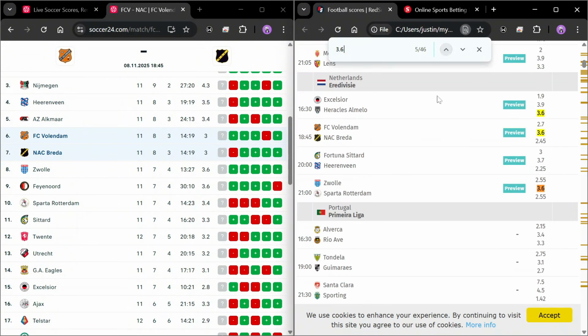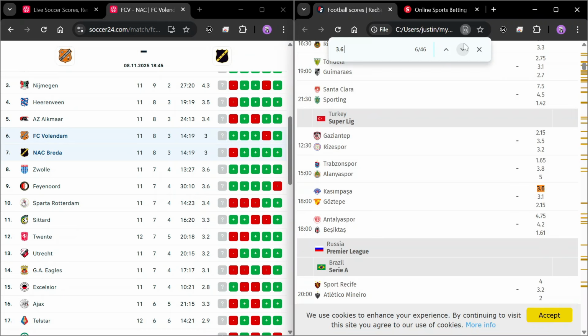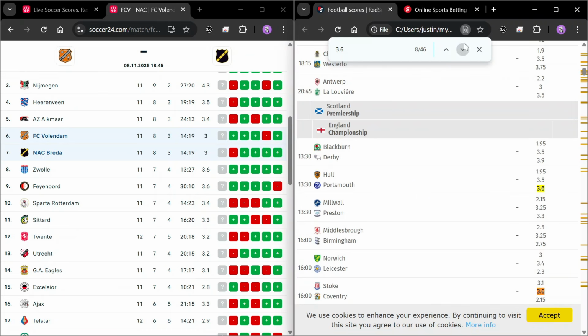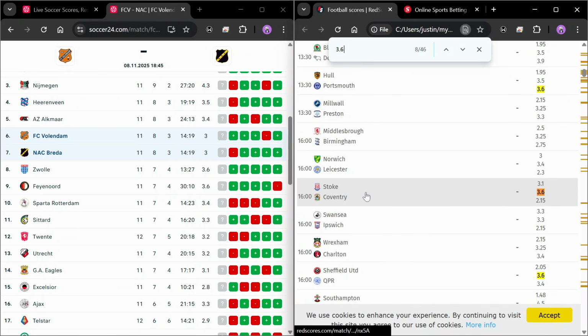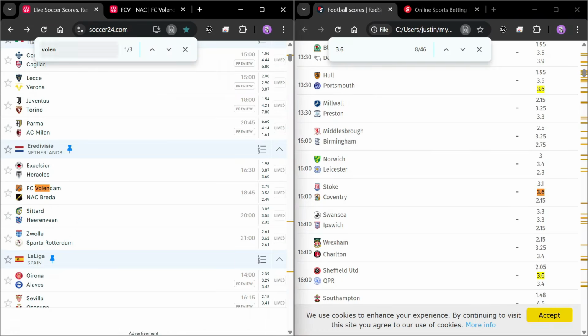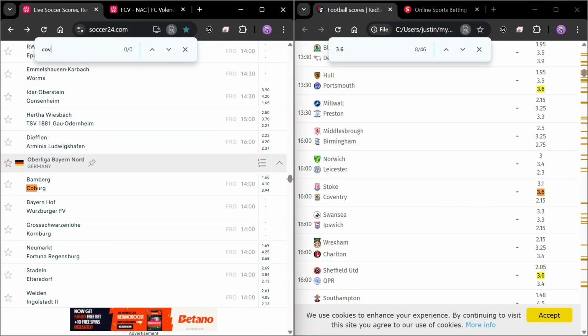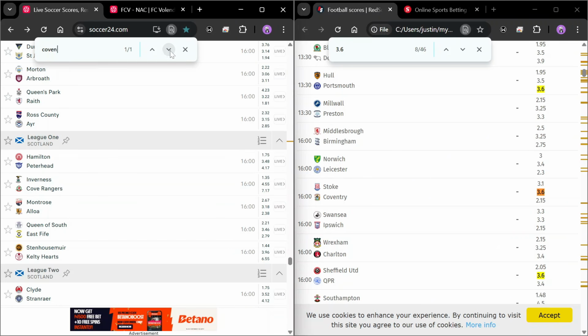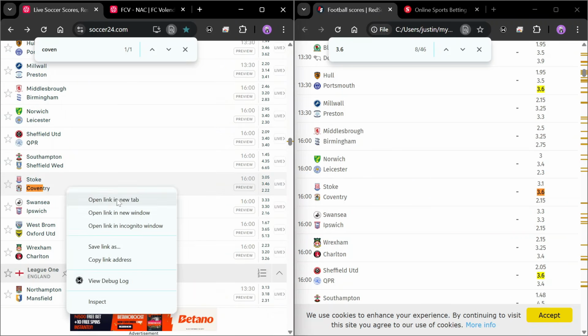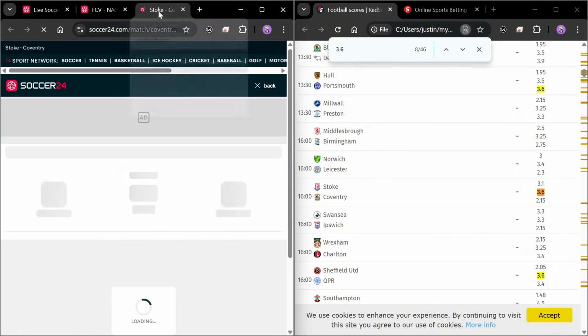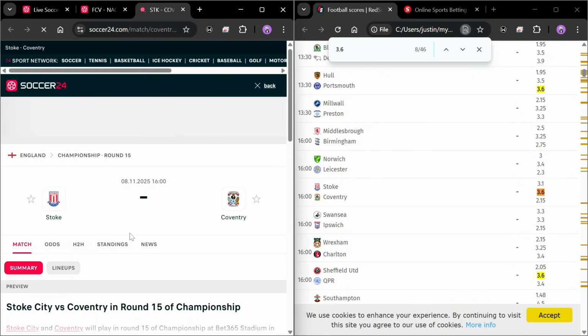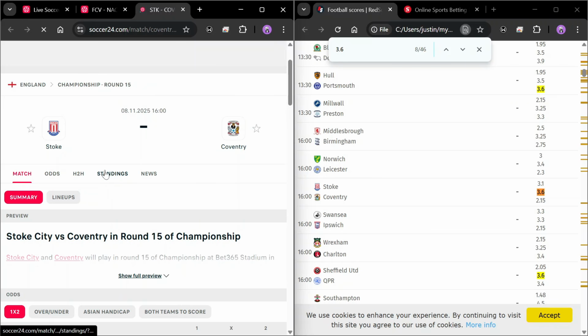So you can see this one, I got this from Netherlands, which is a high scoring league. I got, like I said, Zwolle, the draw option 3.6. So let's keep going. And then let's look into this Coventry Stoke game. And on Soccer 24, let's open Coventry Stoke on a new tab. So we're going to check this game by selecting the standings.